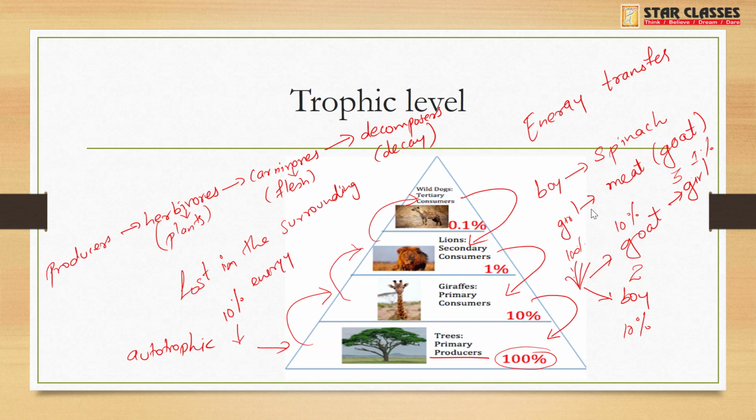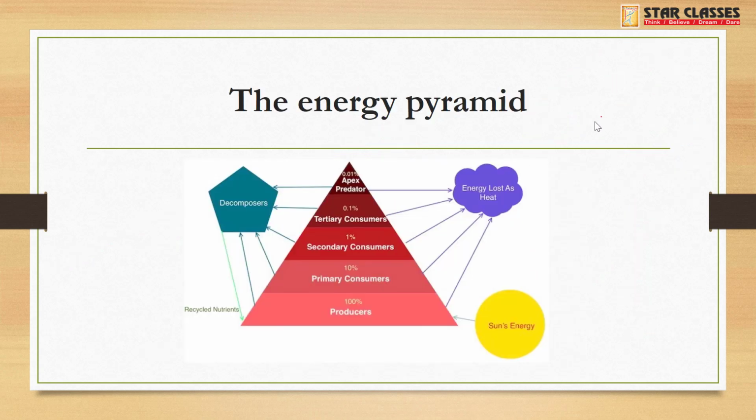So the higher the animal on the trophic level, the lower is the energy passed on to it. Okay. So this is about trophic level and energy transfer in the trophic level. See, producers 100%, primary consumers 10%, secondary consumers 1%, tertiary consumers 0.1% and apex predator 0.01%. So the higher the level of the consumer, the lower is the energy transfer to that consumer. Okay. And where is the other energy gone? Those are lost into the environment as heat energy, in the form of heat.